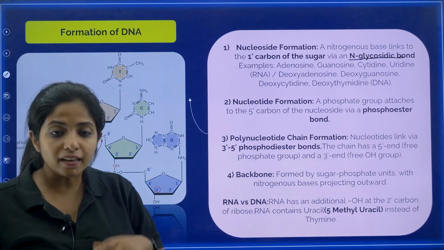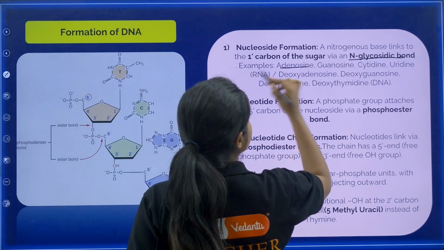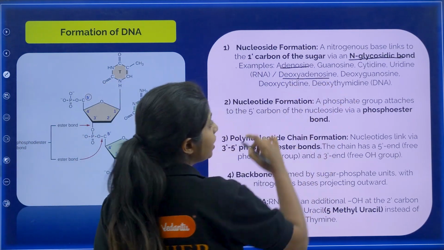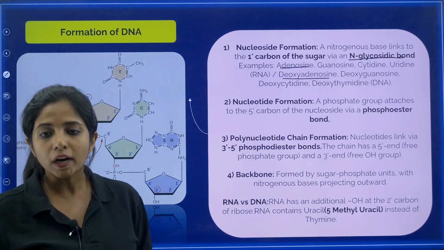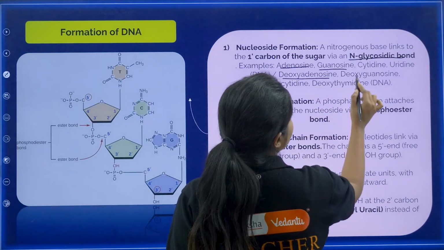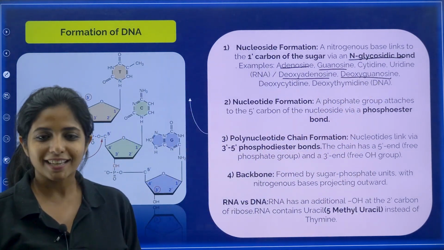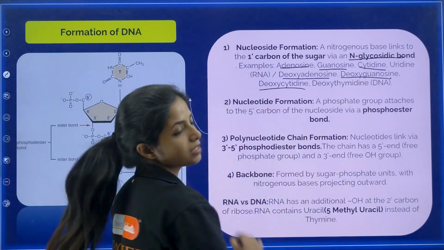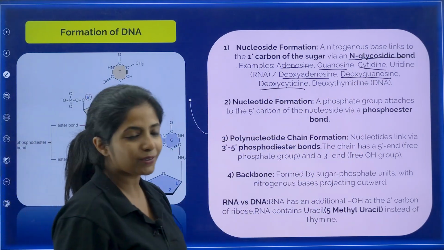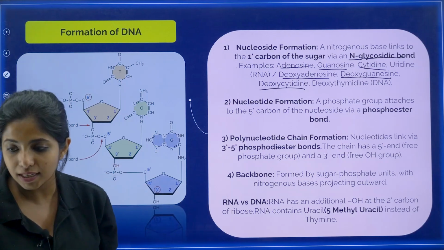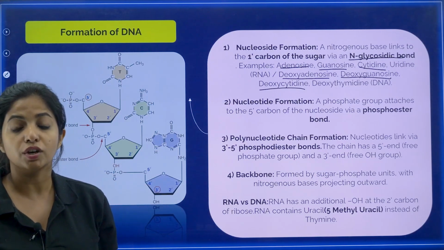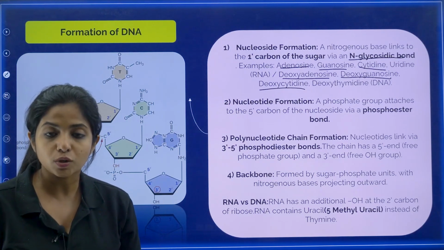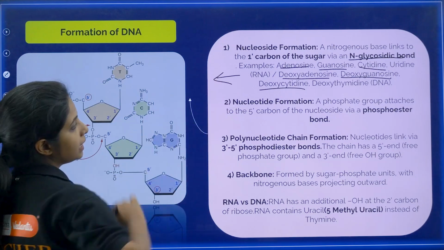Now, the adenine which was there, you will call it adenosine now, or basically in the case of DNA, you will call it deoxyadenosine. The guanine which was there, you will call it guanosine or deoxyguanosine. Okay, the cytosine which was there, you call it cytidine, or probably deoxycytidine in the case of DNA. Same thing goes for all the others, and this, my dear children, is the nucleoside which is being formed over here.